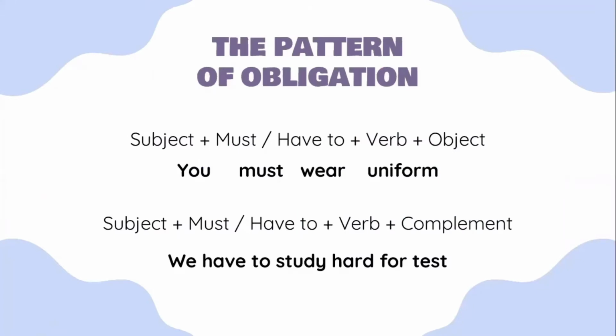The pattern of obligation. Follow this pattern in order to make a good sentence of obligation. The first formula is subject, I, you, we, they, and so on, plus must or have to, plus verb, plus object. For example, you must wear a uniform. The second one is subject plus must or have to, plus verb, plus complement. We have to study hard for the test. We as the subject, the use of have to, verb as study hard, and complement as the test.